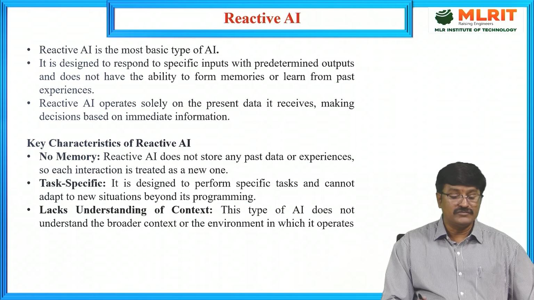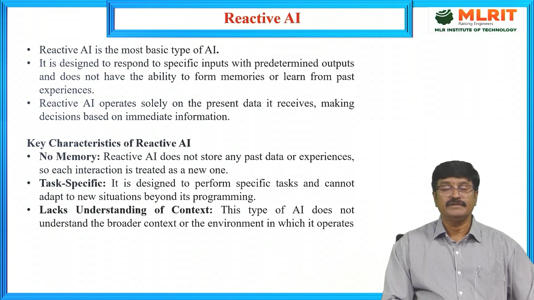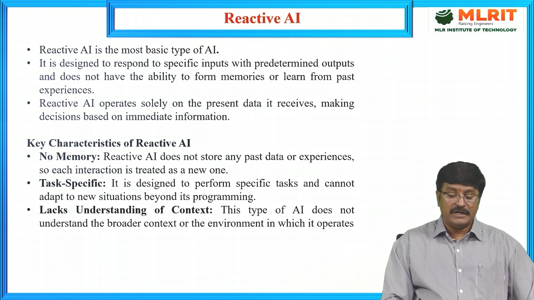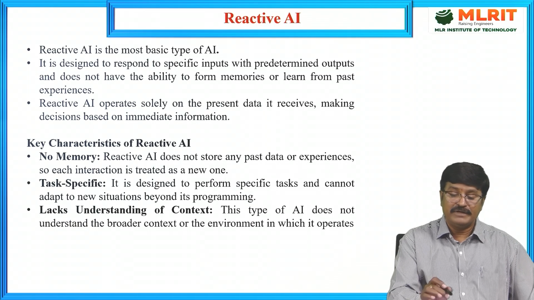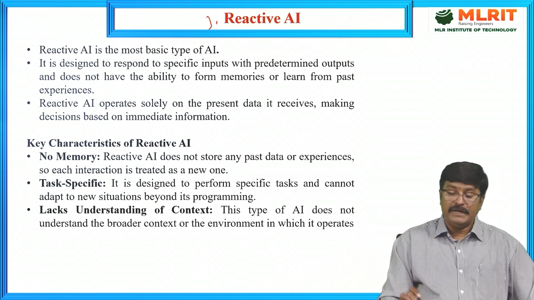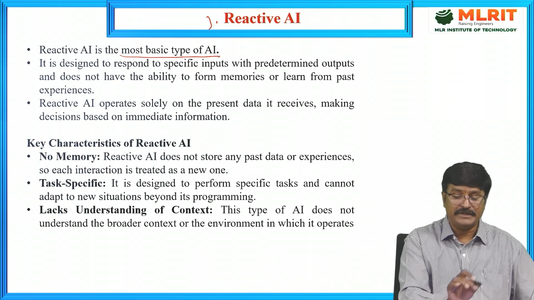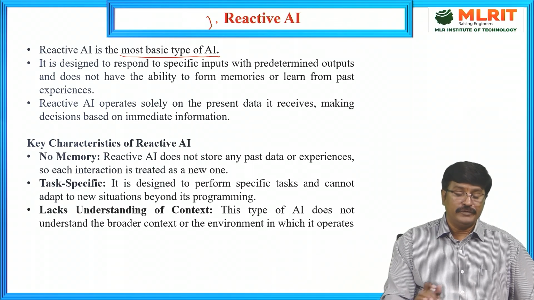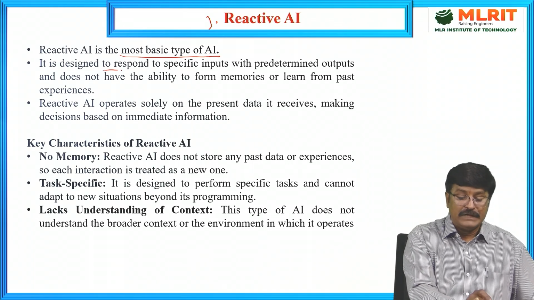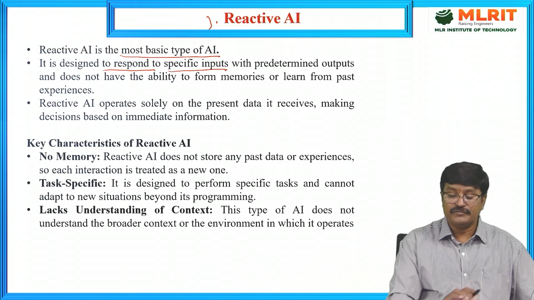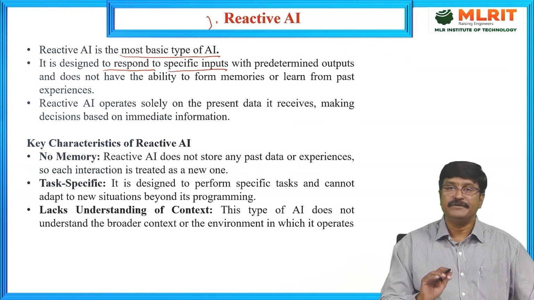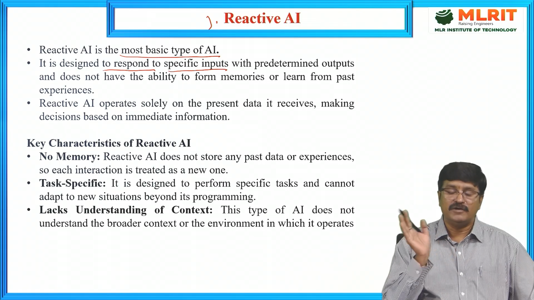Now coming to the functionality based artificial intelligence types. Number one is reactive AI, which is like a narrow AI type. Reactive AI is the most basic type of artificial intelligence. It is designed to respond to specific inputs with predetermined outputs and does not have the ability to form memories or learn from past experiences.